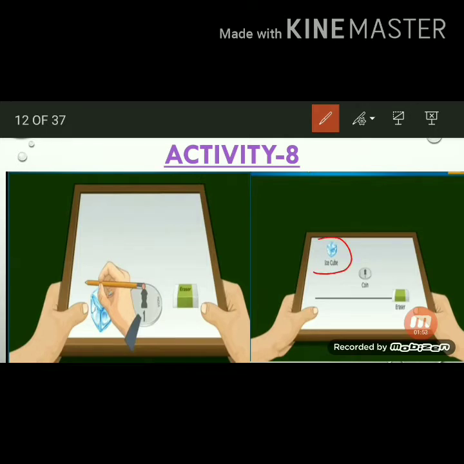Here the ice cube moves very fast compared to the coin and eraser. Why? Because the surface of the ice cube is very smooth compared to the coin and eraser. So from this activity we came to know that the motion of the object depends upon the surface of the object.